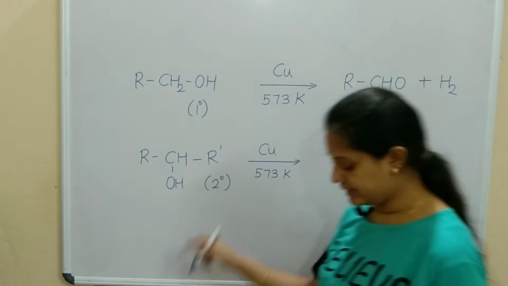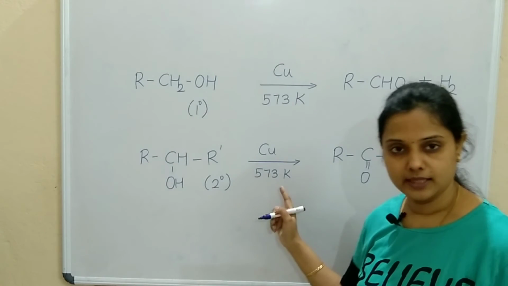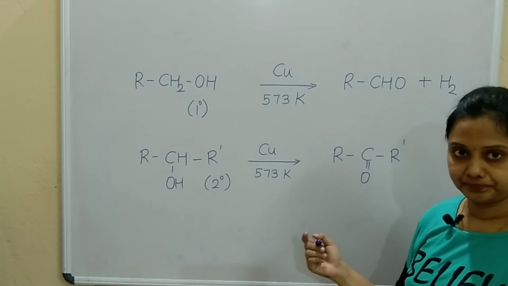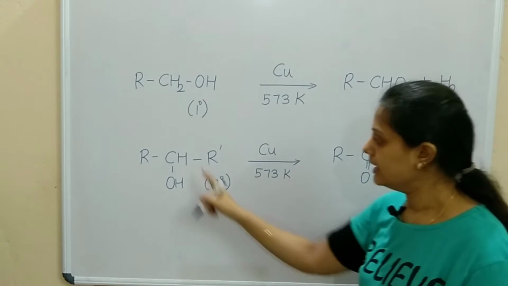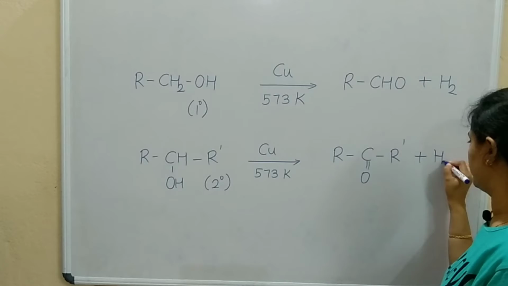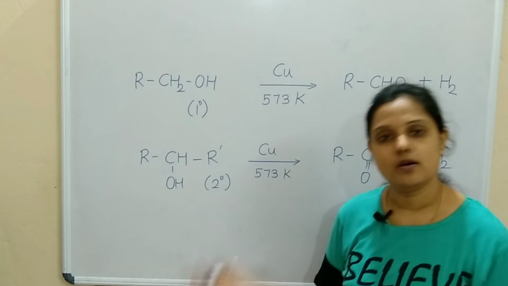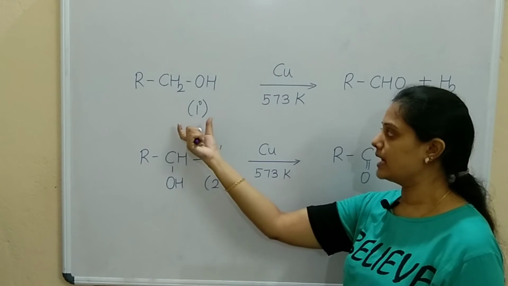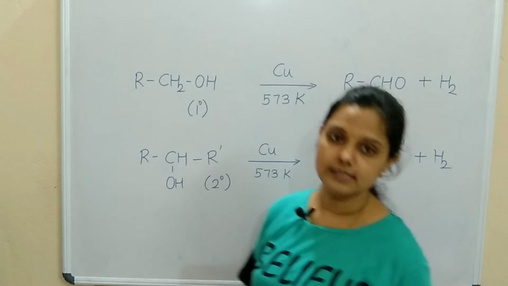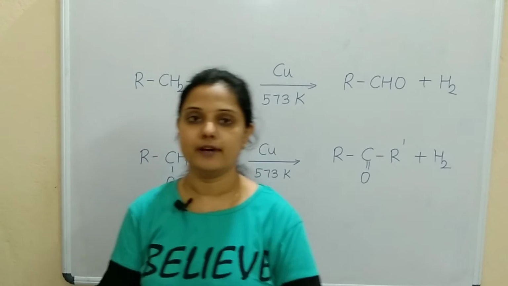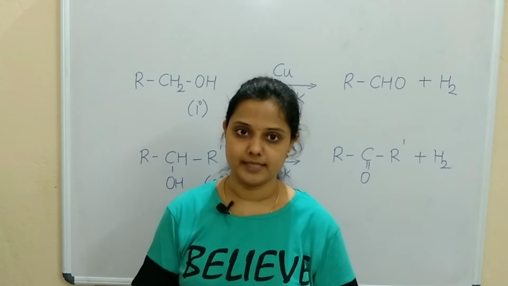Secondary alcohols with copper at 573 Kelvin temperature will also form ketone. Hydrogen is removed, H and H. So these are also oxidation reactions. Same thing. Primary and secondary alcohols undergo oxidation with copper at 573 Kelvin temperature.